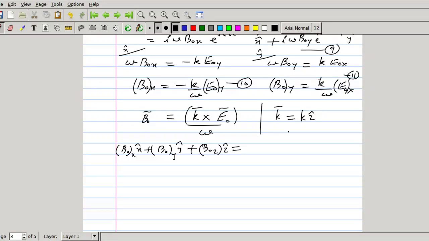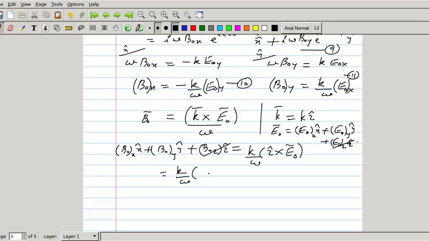Then vector E0 is E0x x cap plus E0y y cap, and we need not write E0z z cap because that will be 0. E0z is 0. Similarly B0z is also 0. So we will have K by omega into z cross E0.